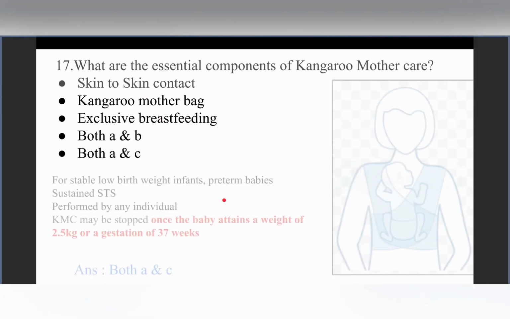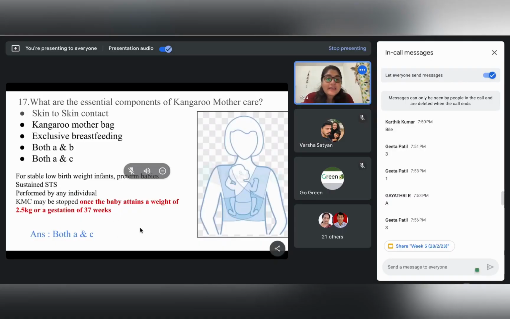So if there are stable low birth weight infants or preterm or premature babies, this is a very beautiful way of providing care to these kind of babies, which gives them a sustained and prolonged period of skin to skin contact, right? And the beauty of this is that it is not only to be performed by the mother, but it can be performed by any individual, be it the father or any relative of the baby. So this is kangaroo mother care.